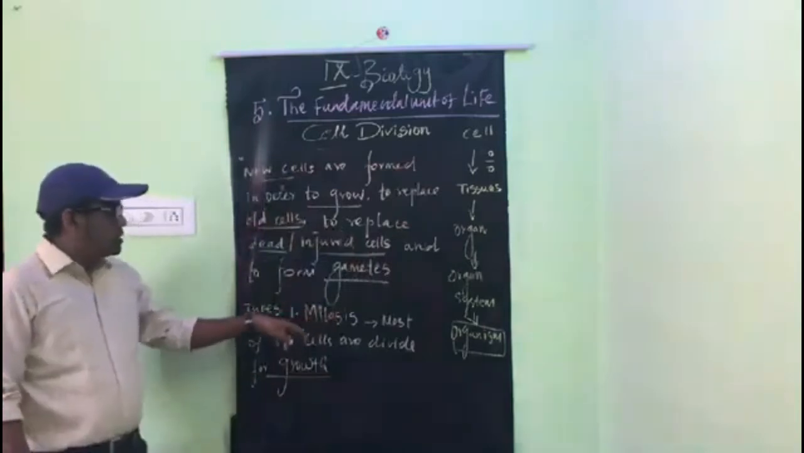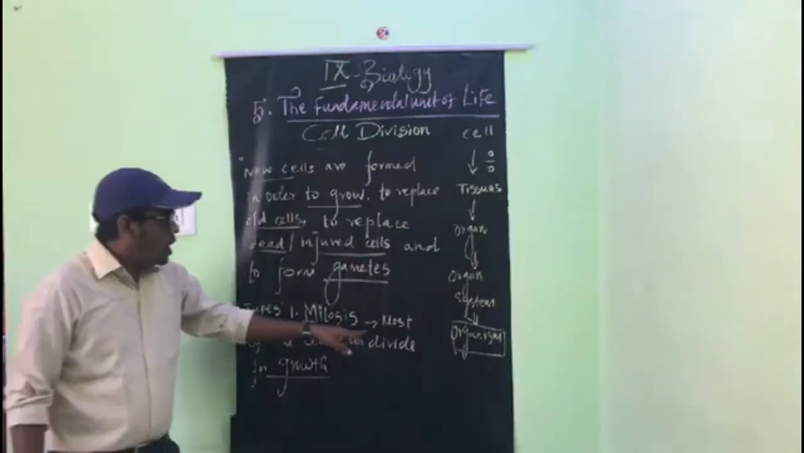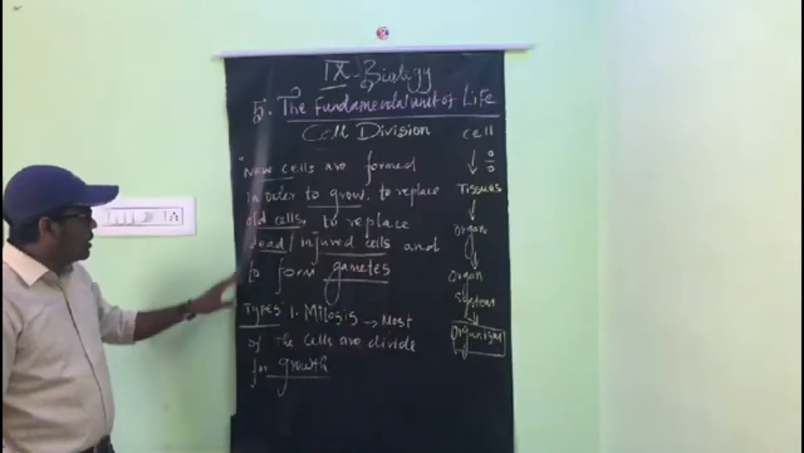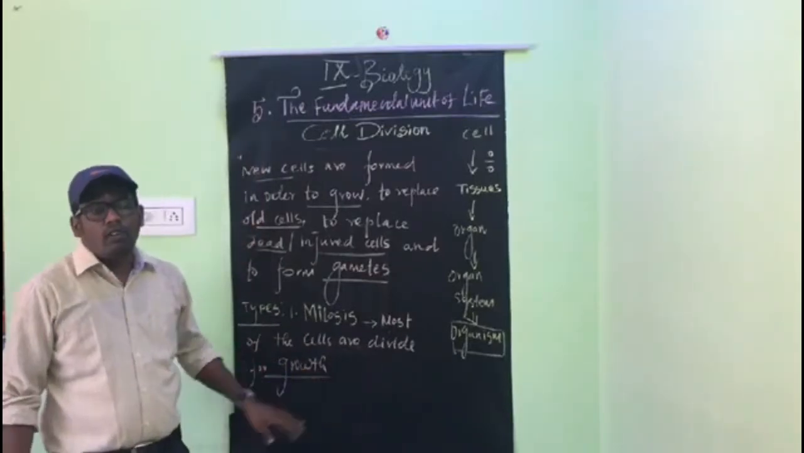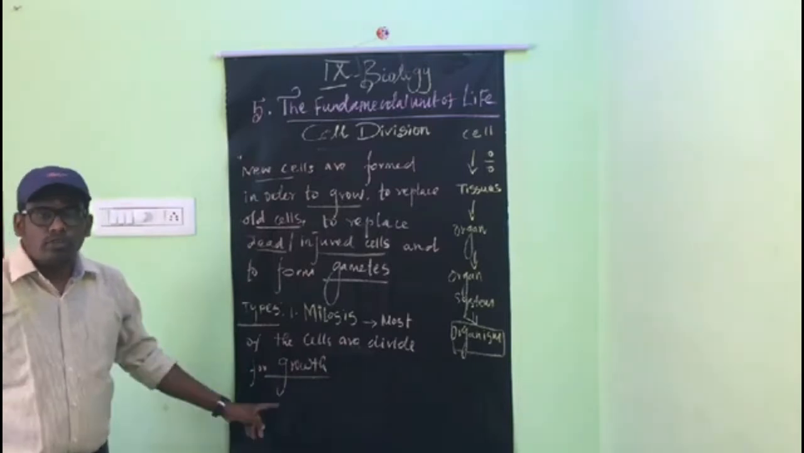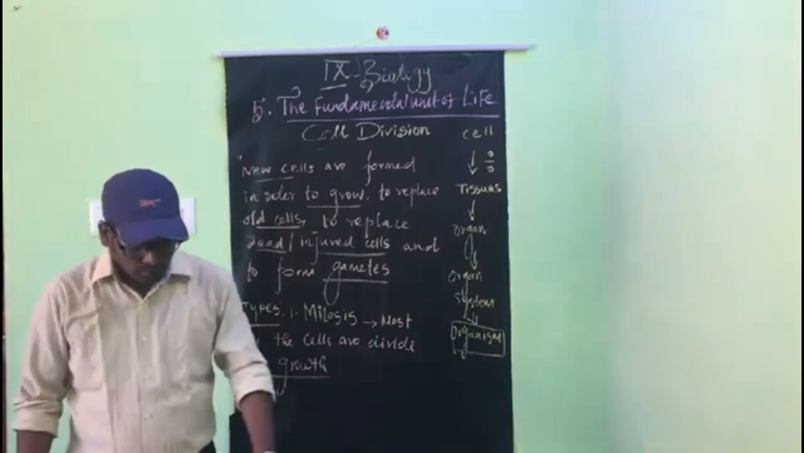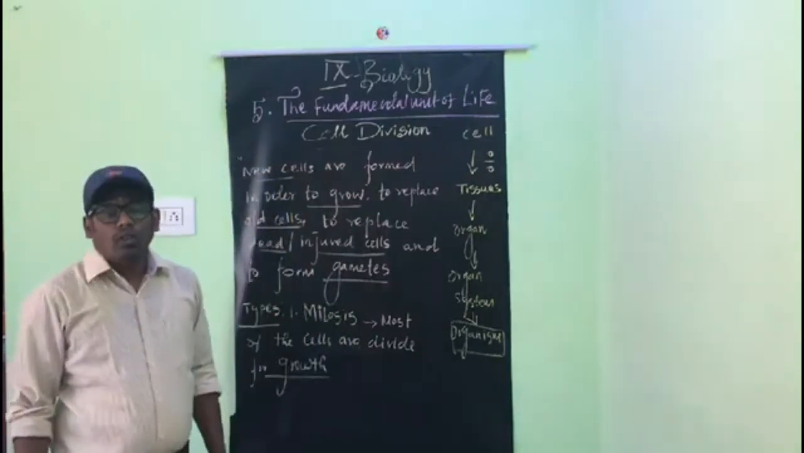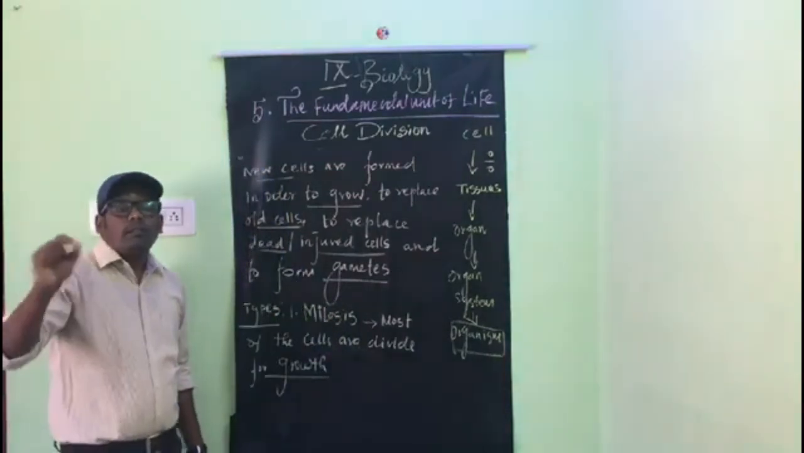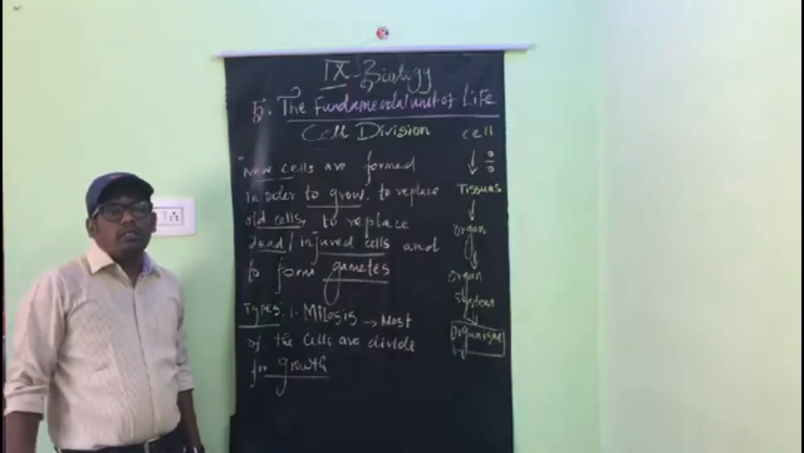So mitosis is a type of cell division. So what will happen in mitosis? Most of the cells are divided. Why should they divide? For growth. Okay. So this is called mitosis. For growth, the cells are divided. The process is called mitosis.